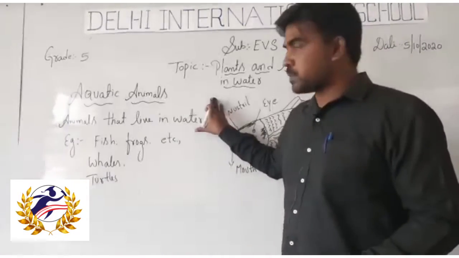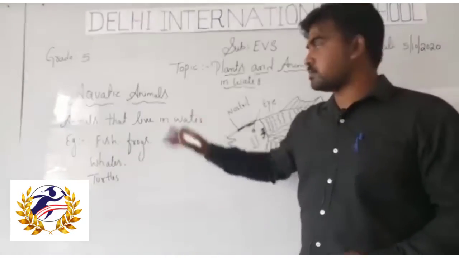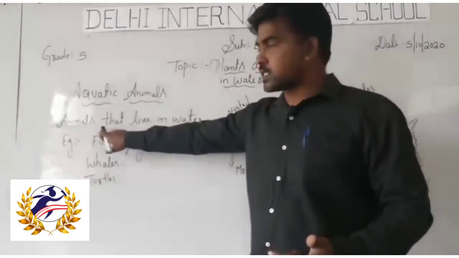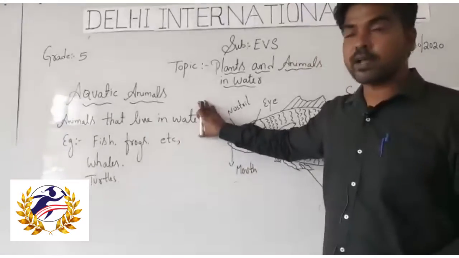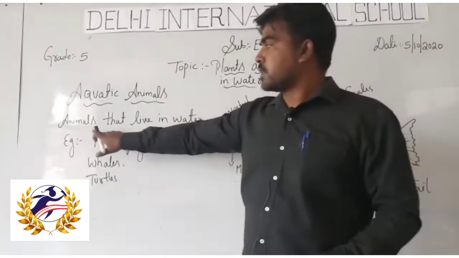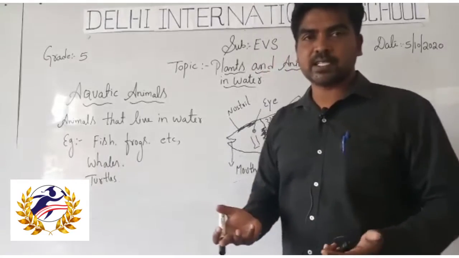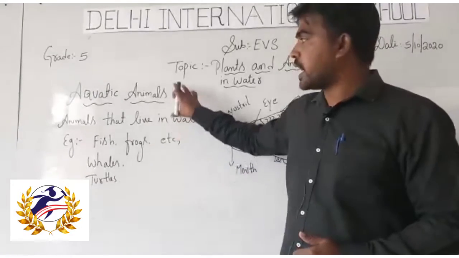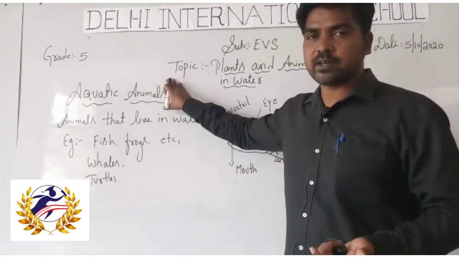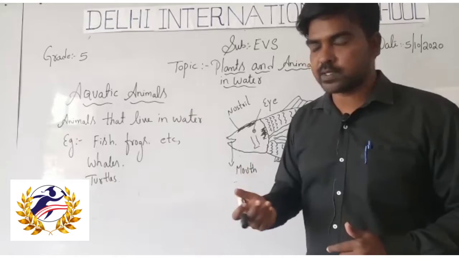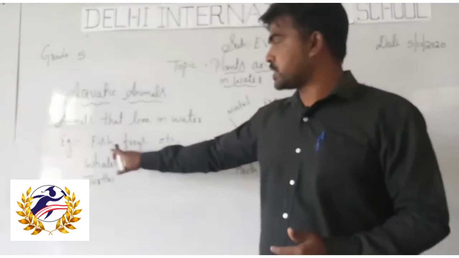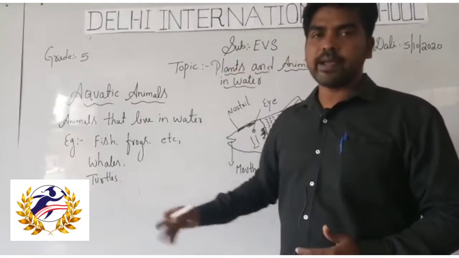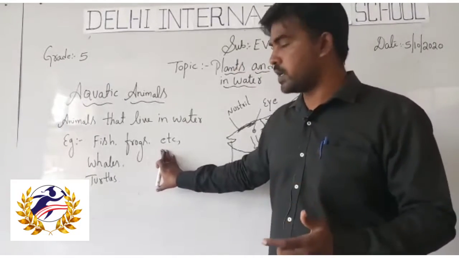Students, the next concept is aquatic animals. What do you mean by aquatic animals? The animals that live in water are called aquatic animals. Once again, the species, the living organisms which live in the water, are called aquatic animals, or aquatic species, or aquatic organisms, or water organisms. For example, fish, frog, whale, turtle and crab. These are the examples given in your textbook.